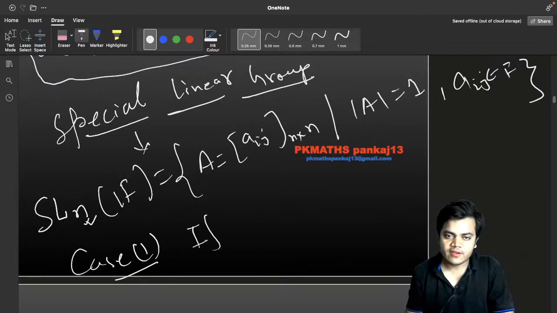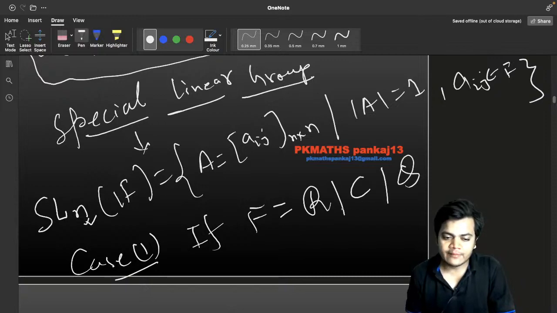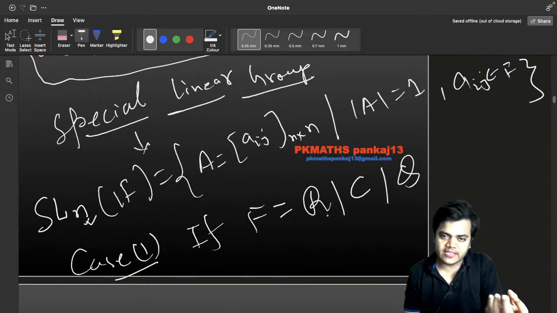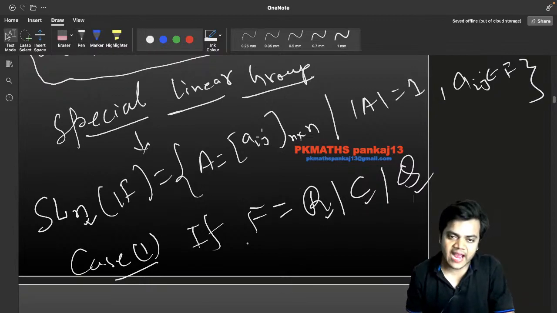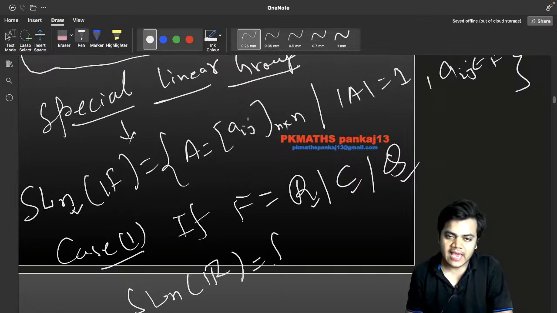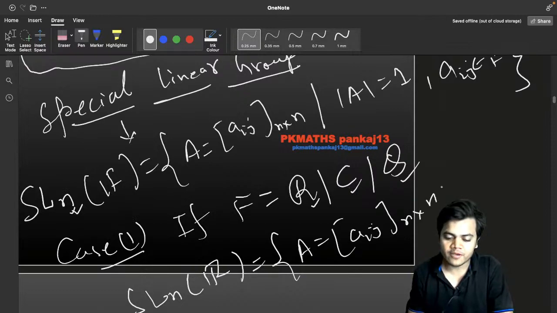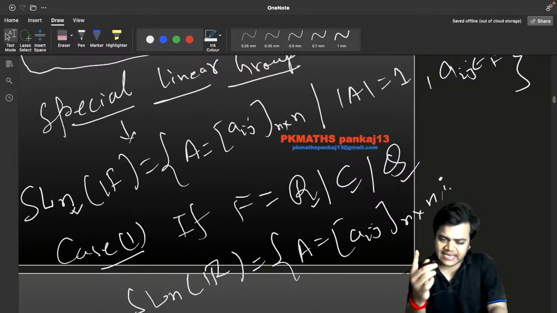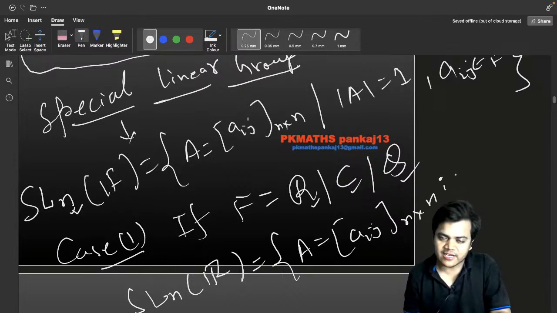In this case, what can we say? If F is equal to R, C or Q, I mean to say, if your field is either real or complex or rationals, then how shall you define SL_n(R)? Certainly it is the collection of all the matrices of order n by n, but this kind of group is special, because its determinant will be 1.